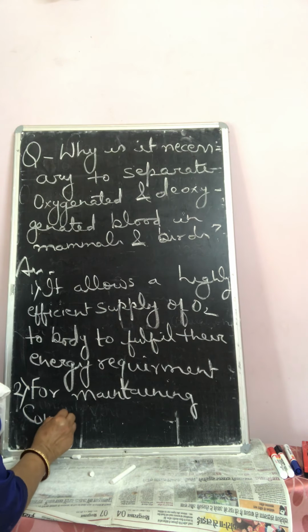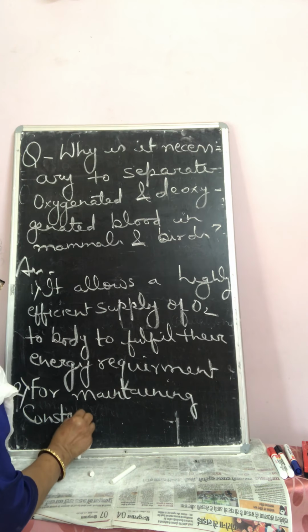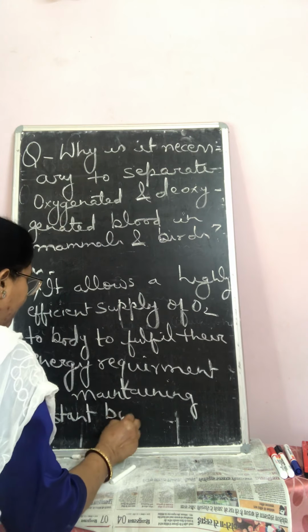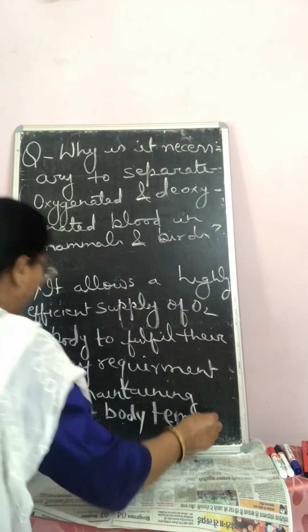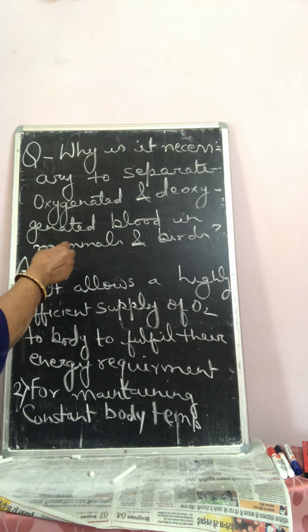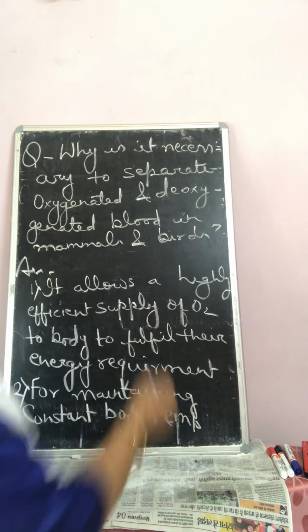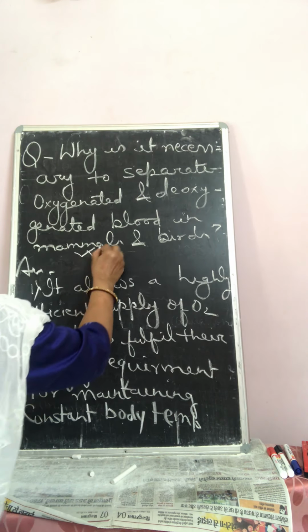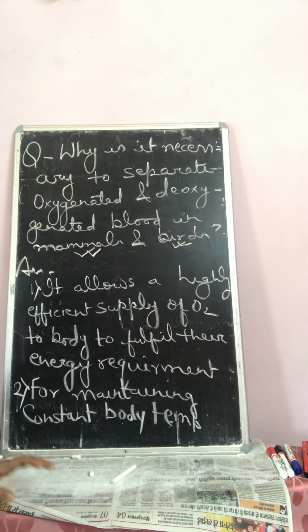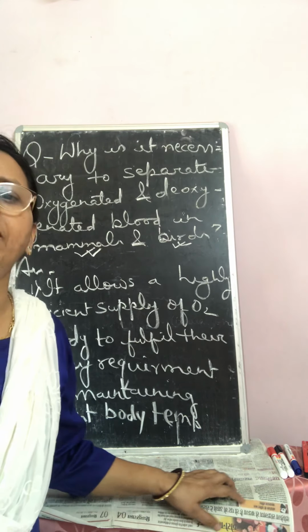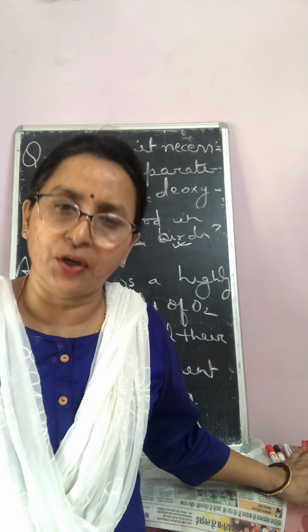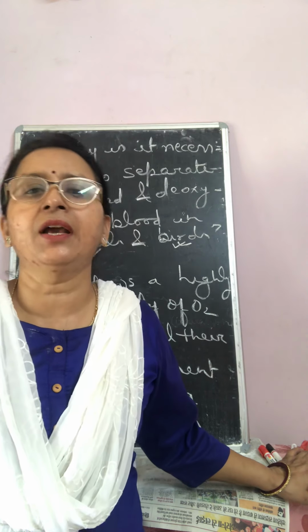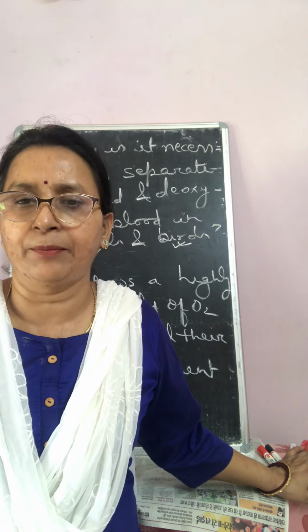That means due to presence of double circulation, mammals and birds are more efficient, more energetic, and these energies are utilized in maintaining their constant body temperature.